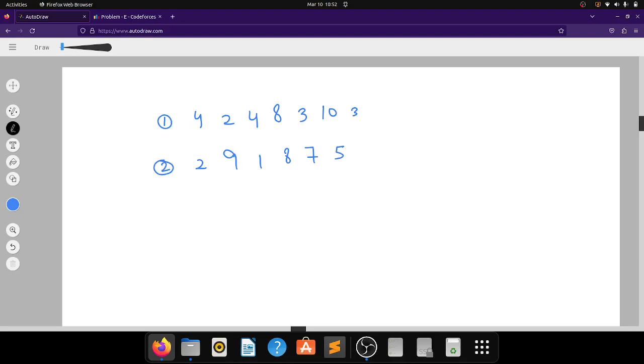So we have these coolness values of tracks for the two albums. Now can you tell me in which order should I keep these albums so that the impression is maximized?